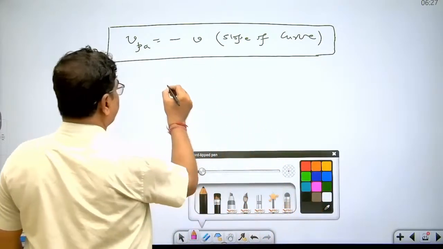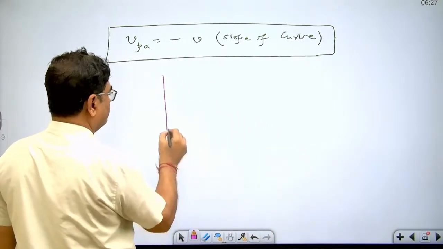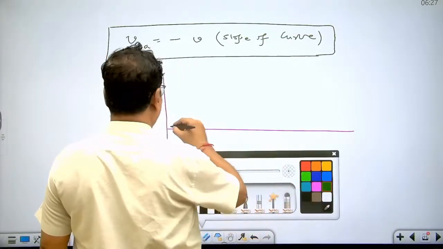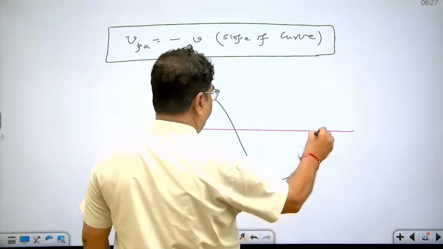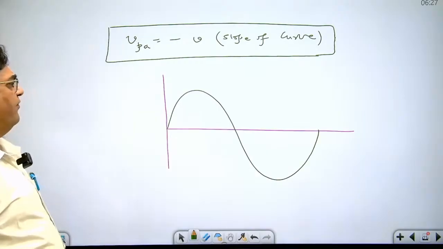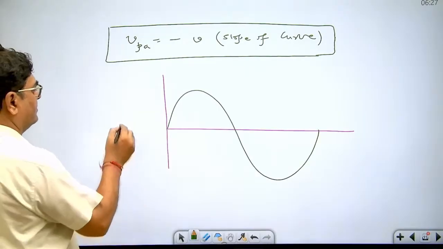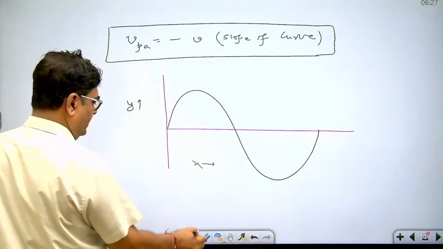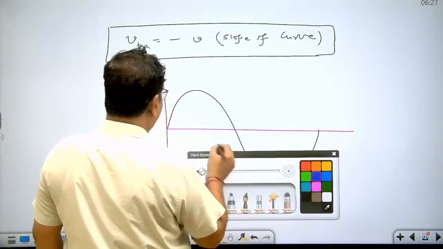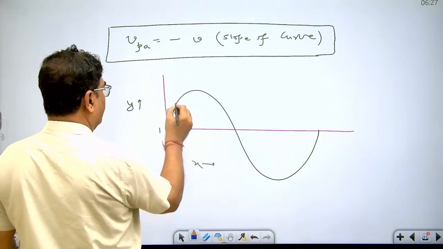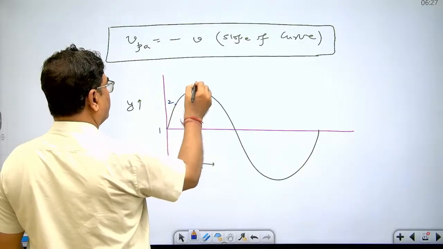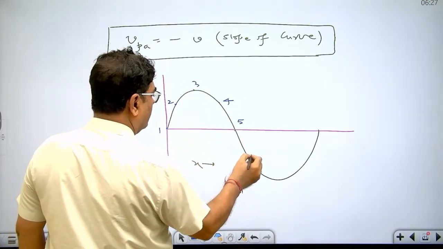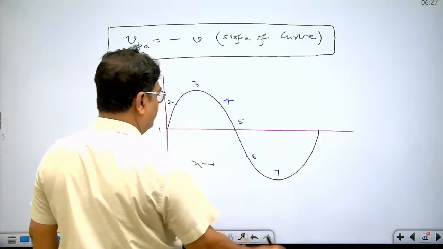In the given diagram, for various positions of particles, this is displacement and this is direction of motion of particle. We are talking about different particles, particle number 1, 2, 3, 4, 5, 6, 7.